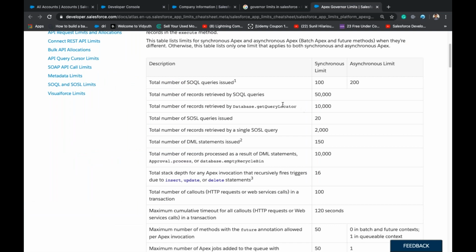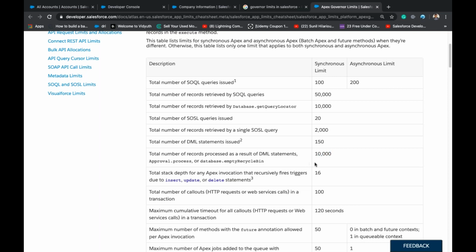And also remember, the maximum records retrieved in a single transaction by SOQL is 50,000. That means using a select we can get a maximum of 50,000 records. And the maximum records we can process in a single transaction for DML is 10,000.